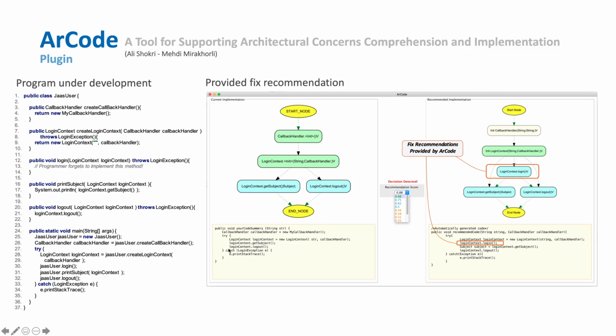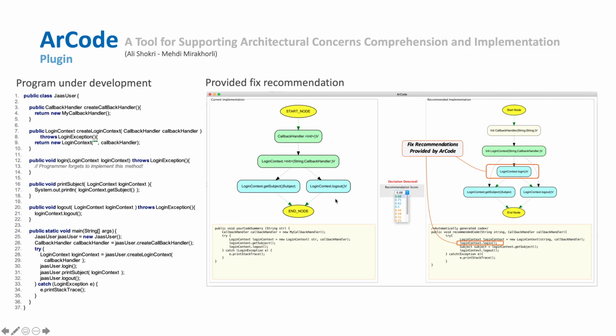So let's take a look at an example. In this code snippet, the programmer intends to implement an architectural tactic, a security tactic basically, authentication. And the programmer uses the Jazz framework to do so. I'm not going to go into detail about what's happening in this code snippet, but the programmer is supposed to call the login method of this object, login context, in this method, but mistakenly forgot to do so.